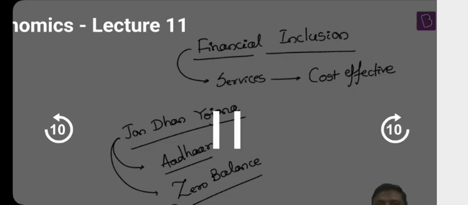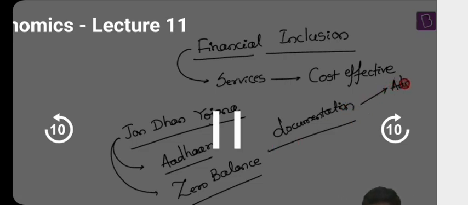But earlier, there was one problem. What is the problem? You go to a bank, you want to open a bank account, the bank will ask for documentation. Those who are working in the bank and those who opened their own account will understand the pain of it. There was a requirement of documentation. What is this documentation? They will ask you for your address proof. Again, they will have a list of documents. You cannot produce any other document which is not in the list. You'll have to produce a document where your name is there and there is a clear-cut address written in the same document.